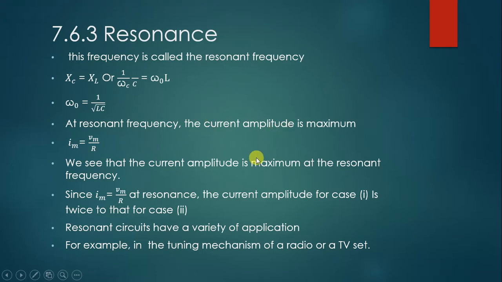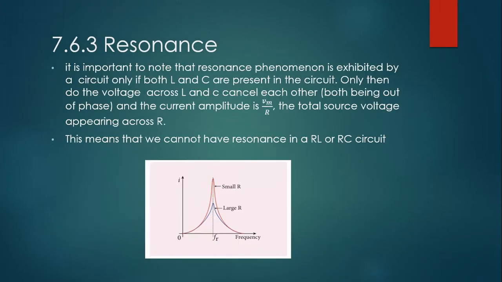See here, this is our graph of current versus frequency. Here it is our current I and this is our frequency. Whenever the current is large, it means the value of resistance is very small, while the reactance of the capacitance or inductance is large.